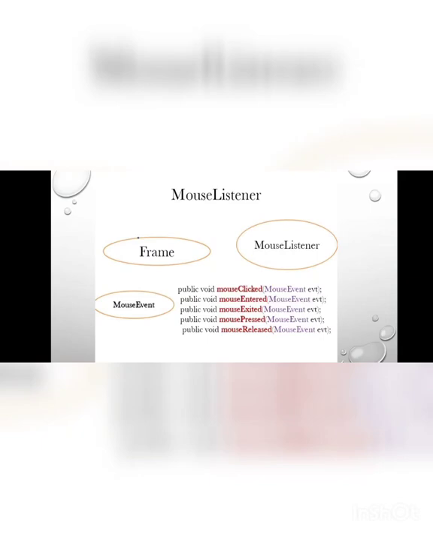Whenever a mouse is pressed, we use the code public void mousePressed(MouseEvent e) in AWT. And the last one is mouseReleased. Whenever a pressed mouse is released, the action occurs. We use the fifth code.